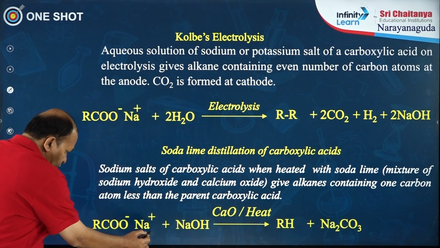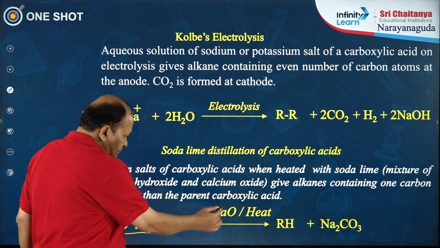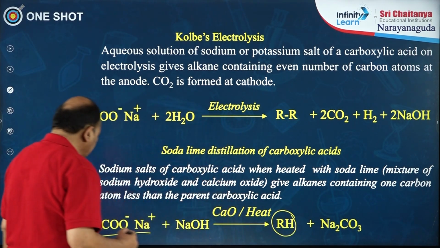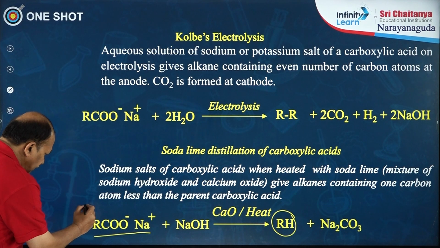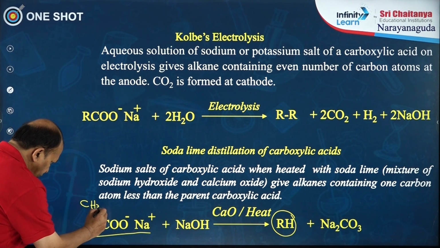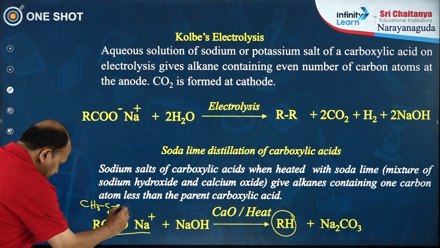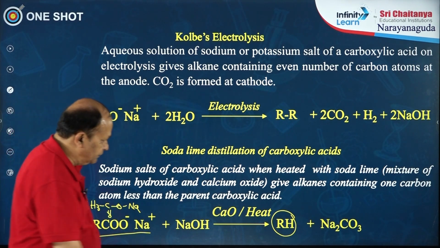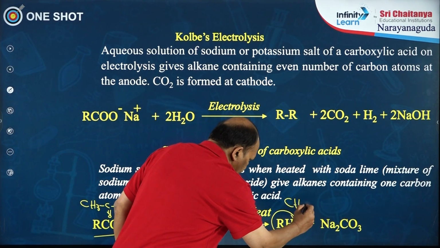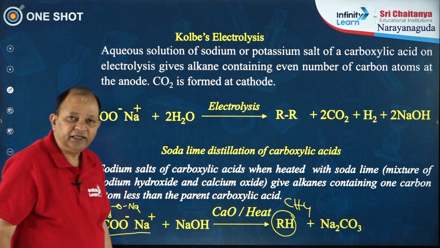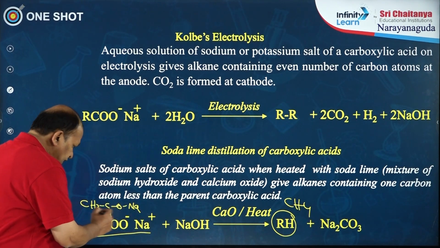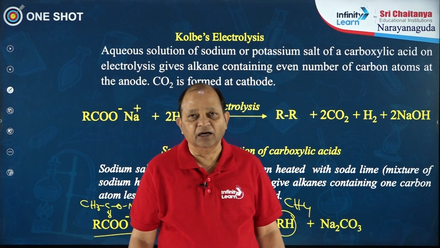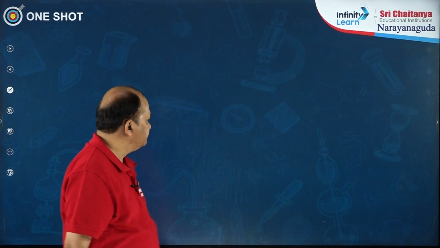So, this is the sodium salt. Now, you are subjecting this to soda lime distillation and you get this product. Say for example, here you have started with sodium ethanoate, a 2 carbon containing acid. The product you get is methane, a 1 carbon containing alkane, 1 carbon less in the product. So, this is nothing but soda lime distillation of carboxylic acids.